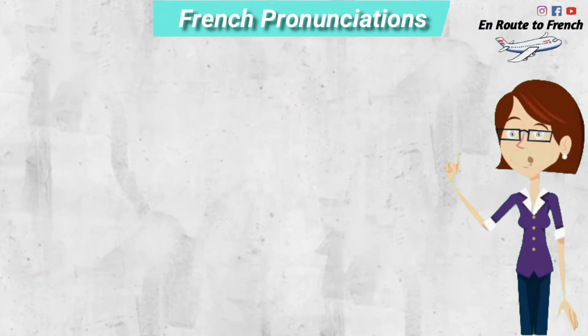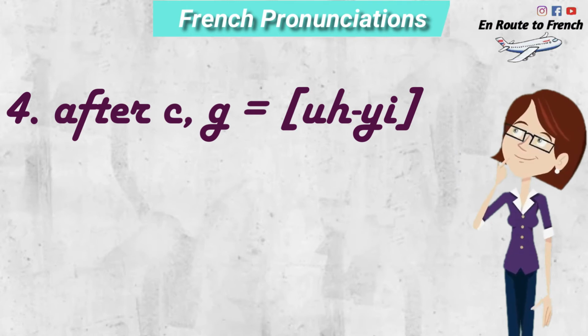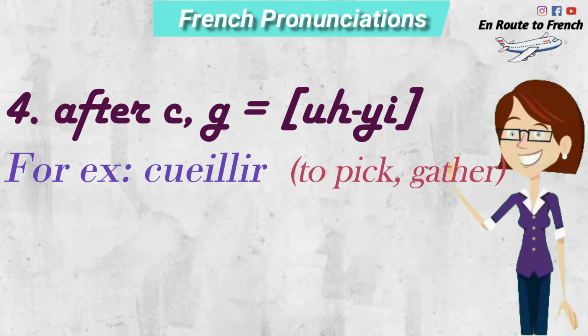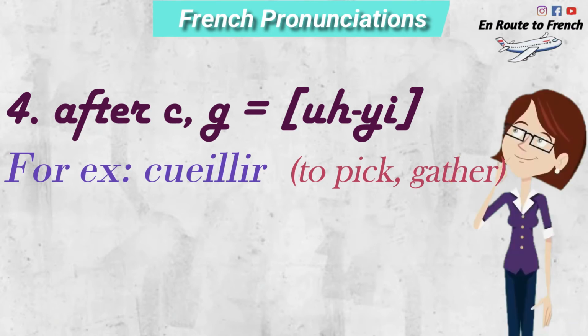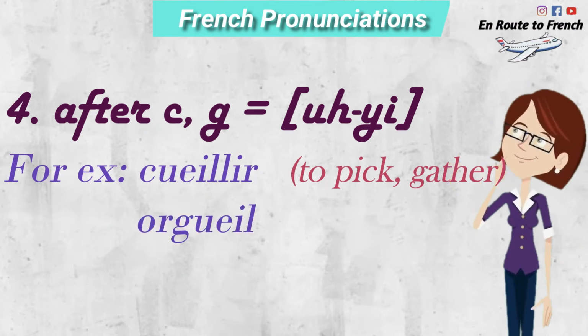Let's see another combination. When U comes after the consonant C or G. Let's see the sound together. Cueillir, cueillir. So it's "euh" because the combination here is E-I-L after U. So U-E-I-L makes it cueillir. Another example, orgueil, which means pride.